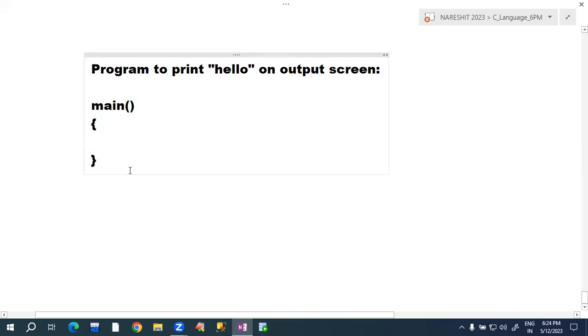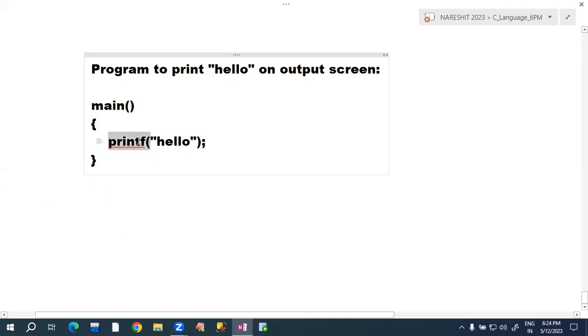To print the data on the output screen, which function do we use? Printf. Function means opening parenthesis, closing parenthesis. Which data do we want to print now? Hello. So hello is the string. String must be enclosed in which symbols? Double quotes. In the double quotes we are writing.